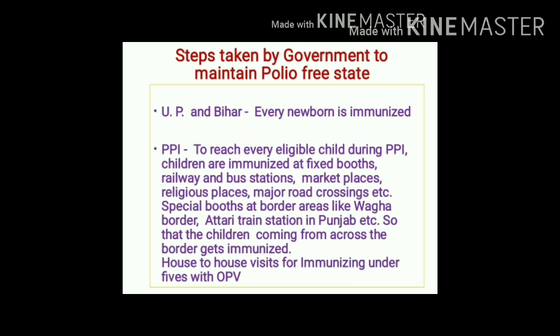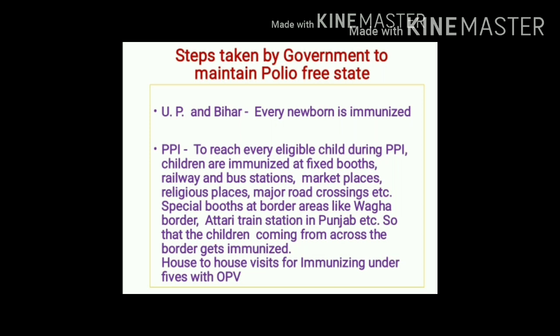The most important step is pulse polio immunization, where we target each and every eligible child who is below the age of 5 years, and we administer extra doses of oral polio vaccine. These doses are administered at various places like fixed booths, or bus stations, railway stations, marketplaces, religious places, major road crossings, etc.